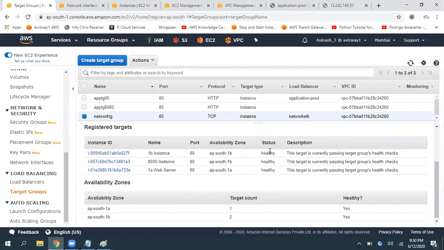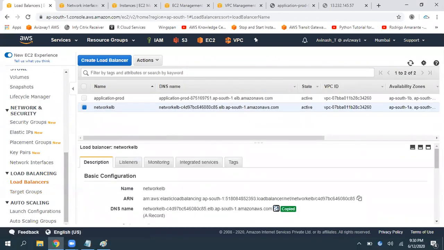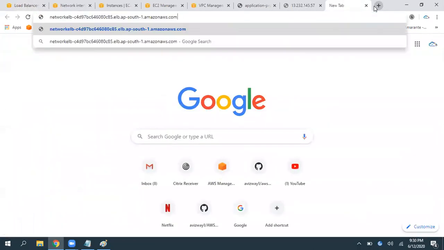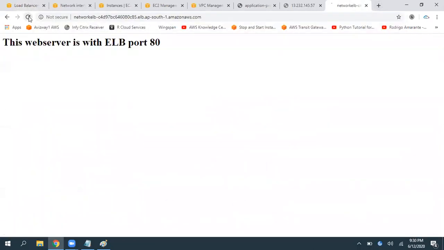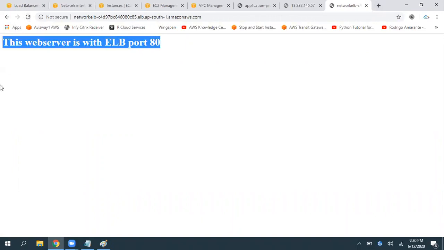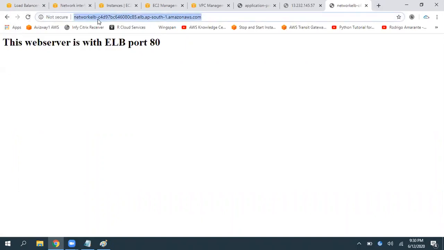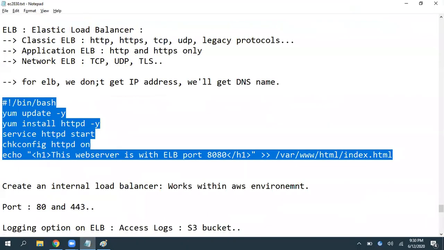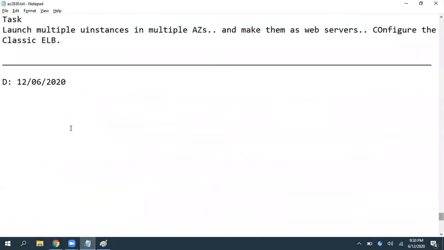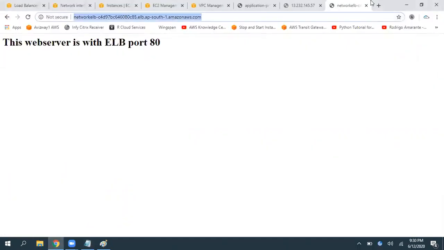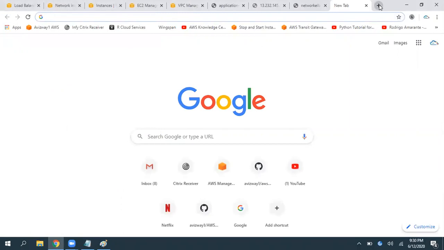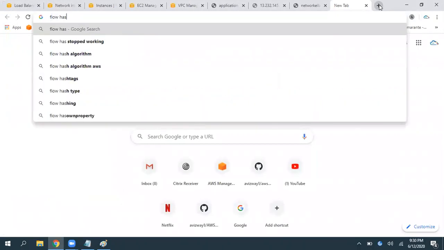So now all three are healthy. Grab the network load balancer DNS name and give that. See here, we are able to get the responses from the network load balancer DNS name. What algorithm does the network load balancer use? It is going to use the flow hash algorithm. Again, I cannot explain that algorithm in detail.